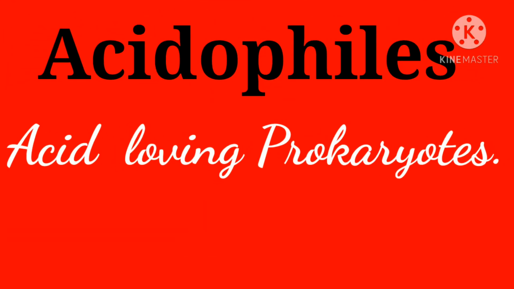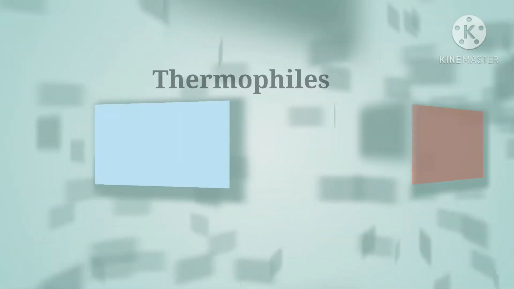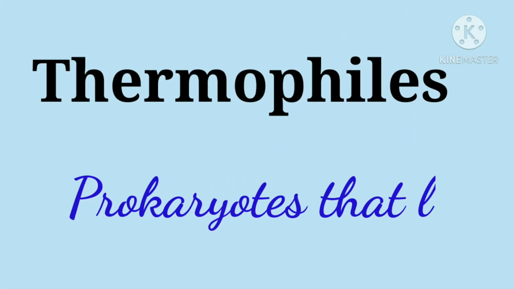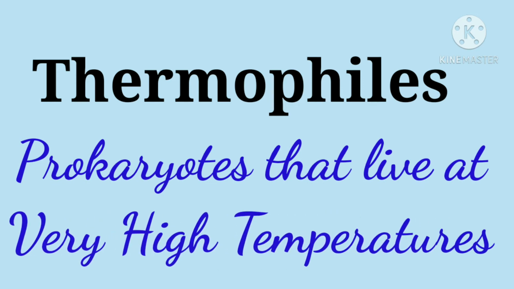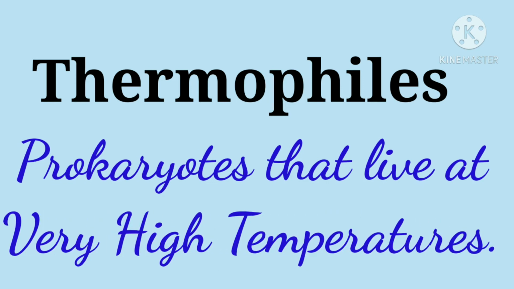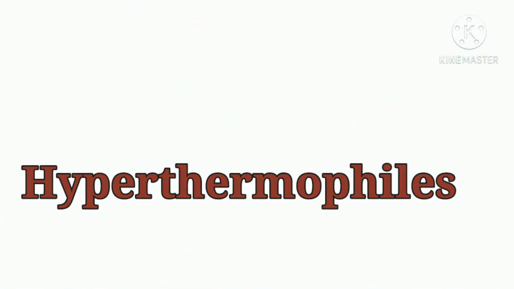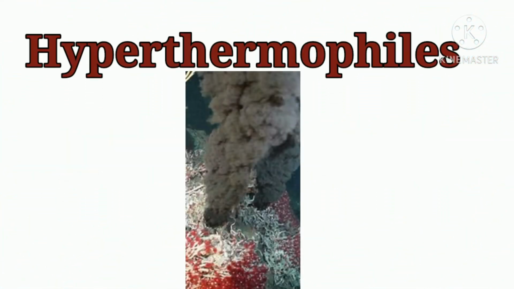Acidophiles. Acidophiles are acid-loving prokaryotes. Thermophiles. Thermophiles are prokaryotes that live at very high temperatures. Included in this group are hyperthermophiles, which live in the hydrothermal vents of the ocean floor.